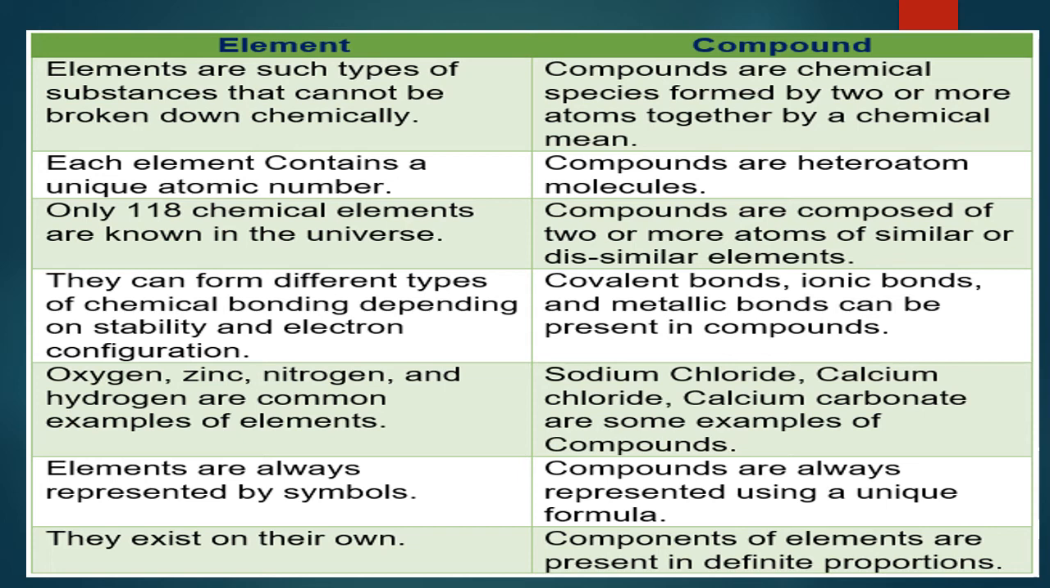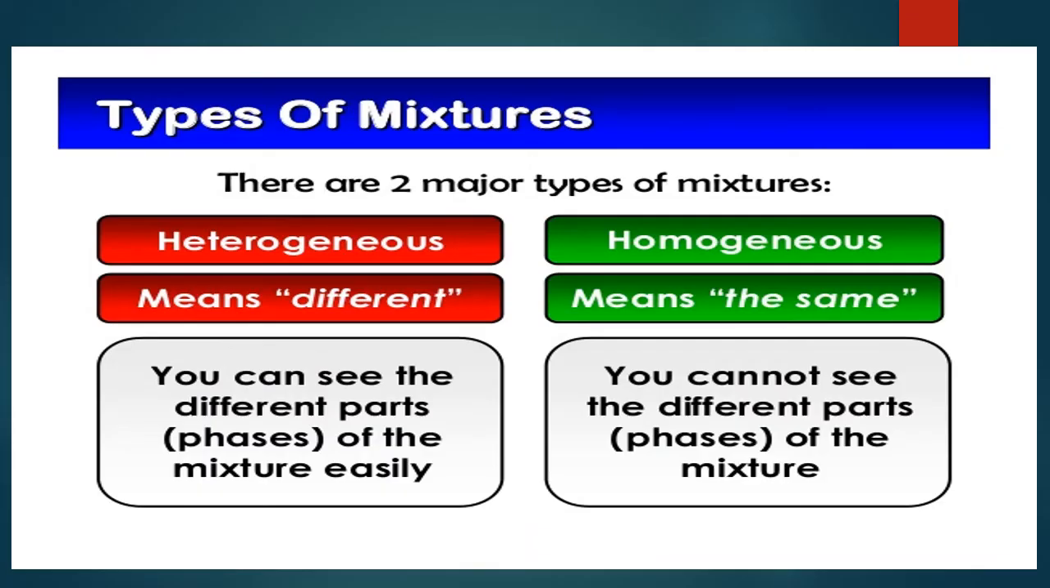Elements exist on their own. That means the magnesium element contains magnesium atoms. Sodium element contains sodium atoms. Components of the compounds are present in a definite proportion. Water is a compound of hydrogen and oxygen in the ratio of 2:1. Like that. These are the differences between the elements and compounds.